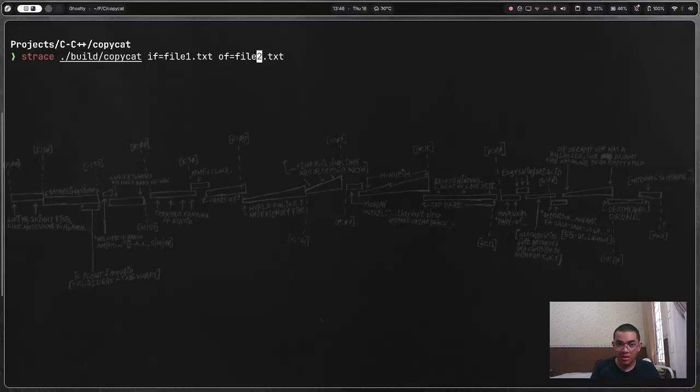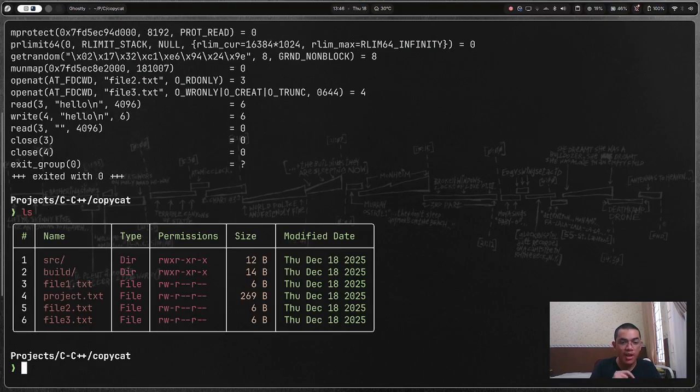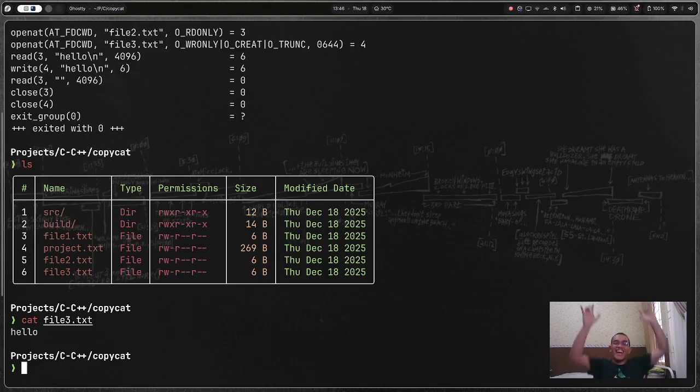I want this one, file 2, and then I want it in file 3. For example, file 2 to file 3. Okay, and then ls. Do we have file 3? Okay, good. Now let's go cat file 3. Yes, let's go. I got it. Nice. Thank you, ChatGPT.